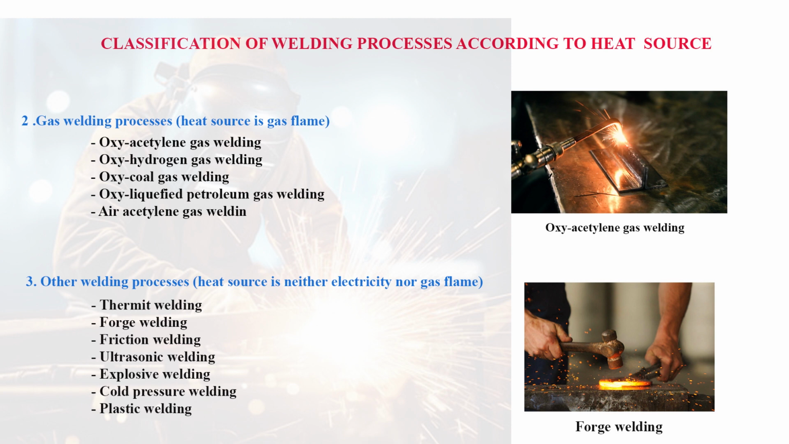Second one is gas welding processes. It can be classified into oxyacetylene gas welding, oxyhydrogen gas welding, oxy-coal gas welding, oxy-liquefied petroleum gas welding, and air acetylene gas welding. Third one is other welding processes. Its examples are given below.